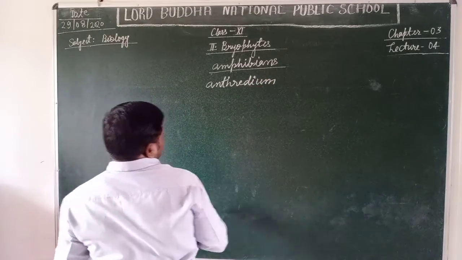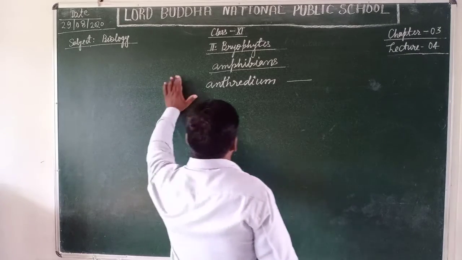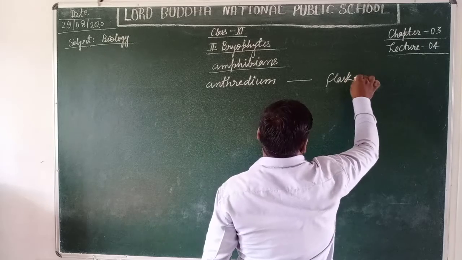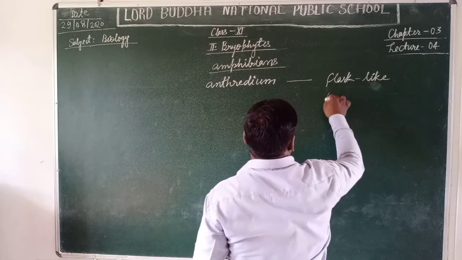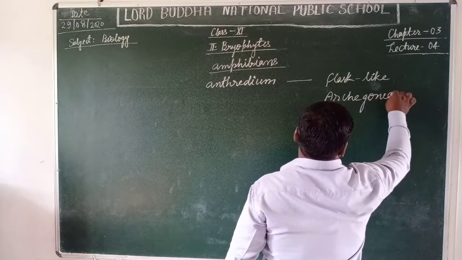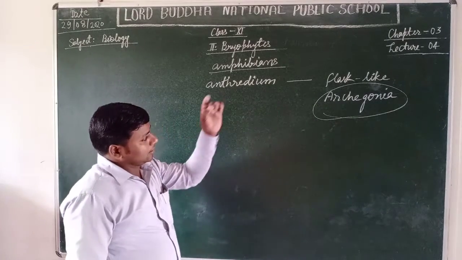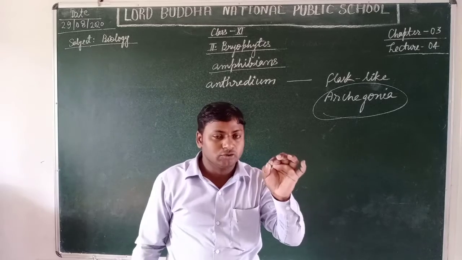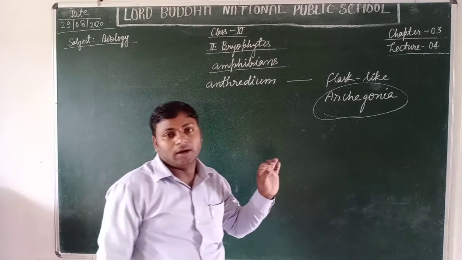Whereas the female reproductive part of the bryophytes is flask-like and called the archegonium. Each archegonium produces a single female gamete that is called the ovum or egg.